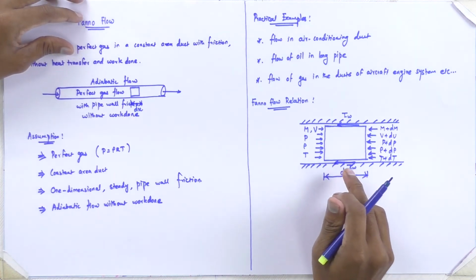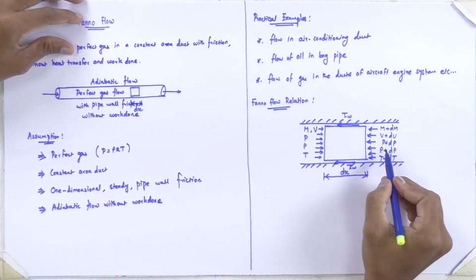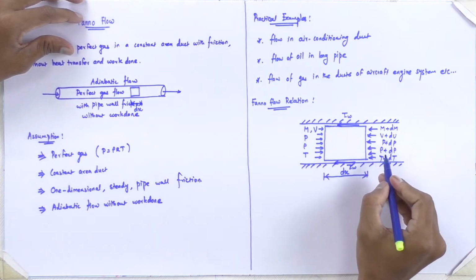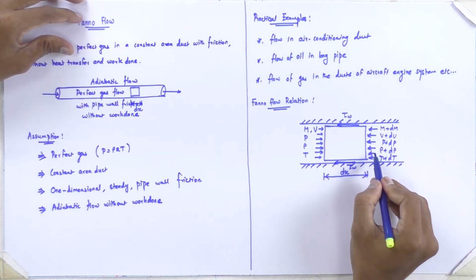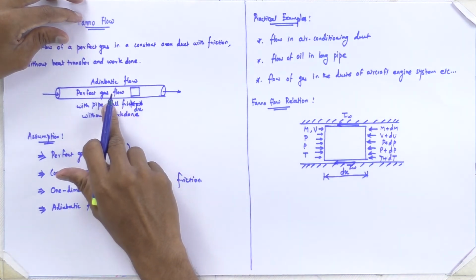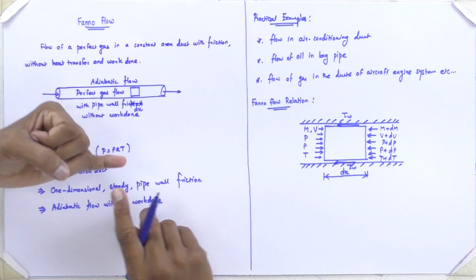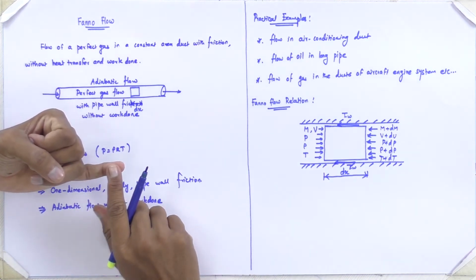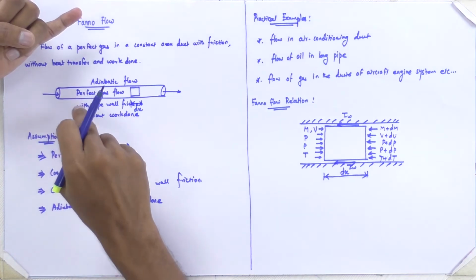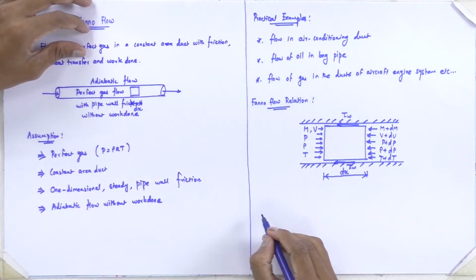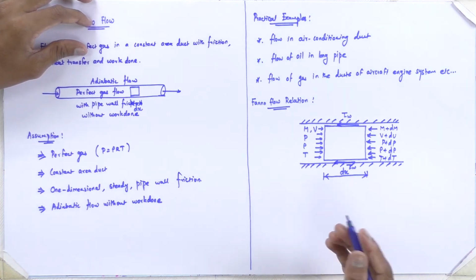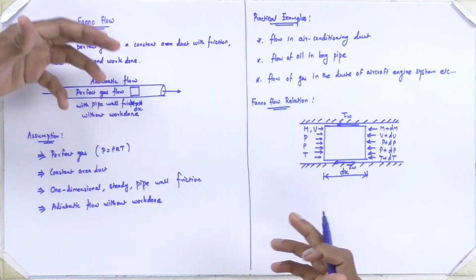Now we are going to relate this flow properties variation in terms of differential terms, and then we are going to integrate for the actual case. So first we are going to relate all the flow properties variation in differential terms, and then we are going to integrate for this actual case. So for that we need some fundamental relations. Let us recall those relations in differential forms.